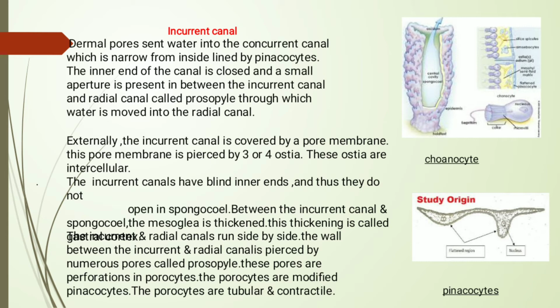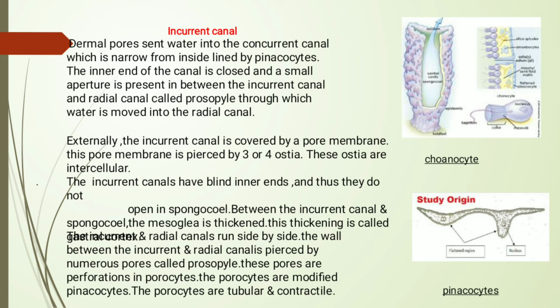Incurrent canal. Dermal pores send water into the incurrent canal, which is narrow from inside, lined by pinacocytes. The inner end of the canal is closed and a small aperture is present between the incurrent canal and radial canal, called the prosopyle, through which water is moved into the radial canal.